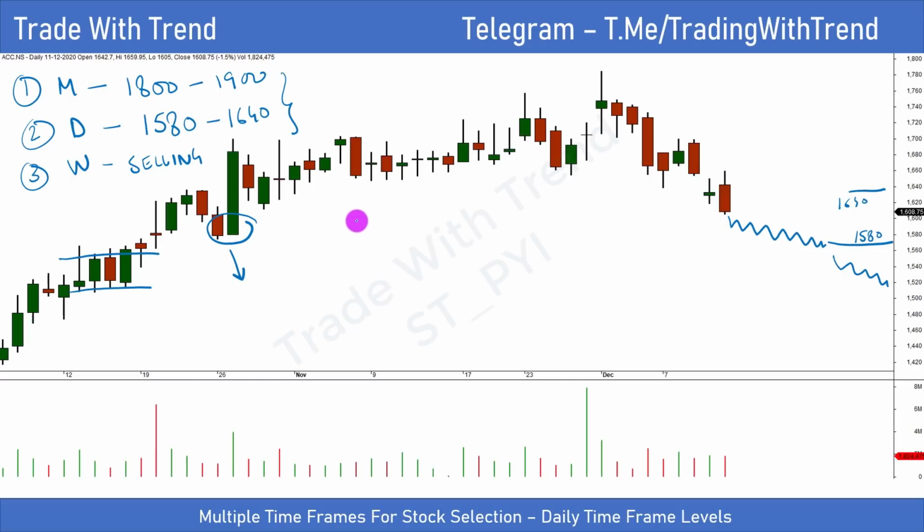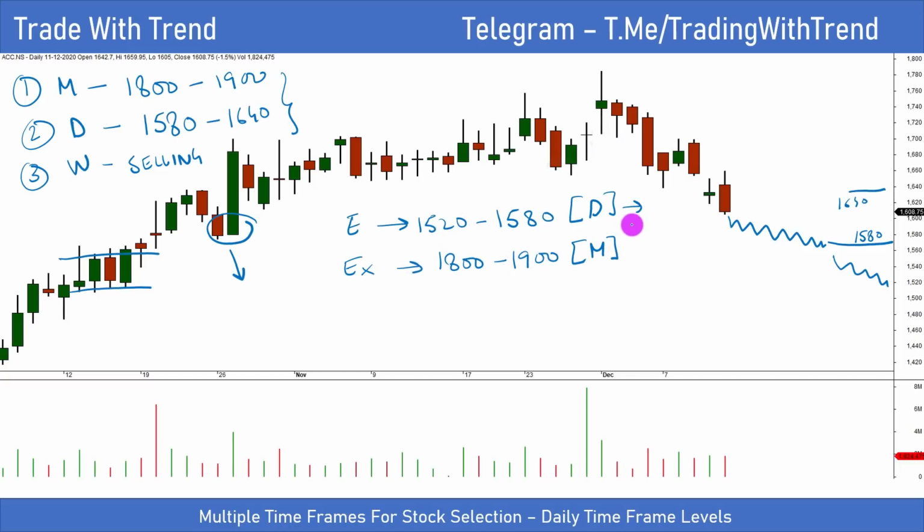So when I'm trying to trade any stock, I clearly like to define my entry region based on what we have studied. It will be between 1520 and 1580. I also like to mark out my potential exit regions, and that will be between 1800 and 1900. So I hope now you can see I have devised this particular level from daily time frame analysis, and scale out or exit levels I have identified from monthly time frame analysis. So this is where multiple time frame is so useful, because you can identify potential demand and supply regions.